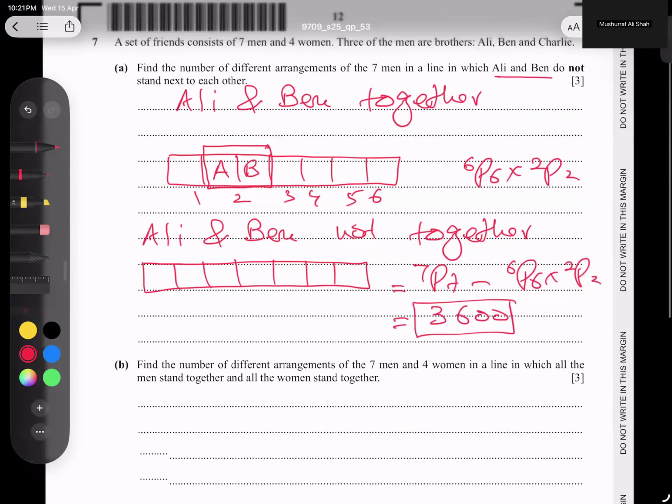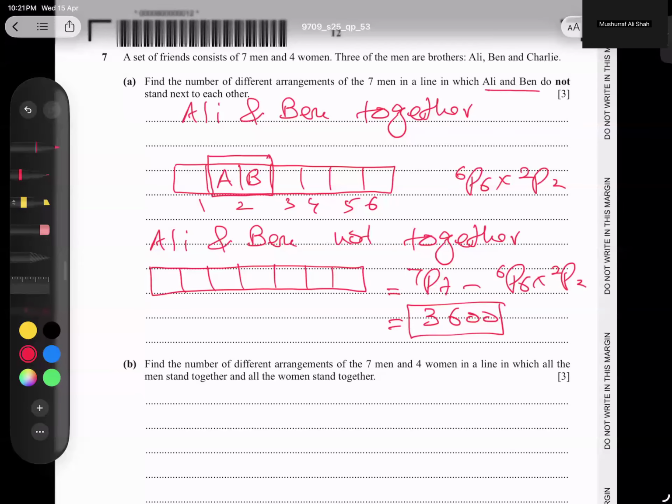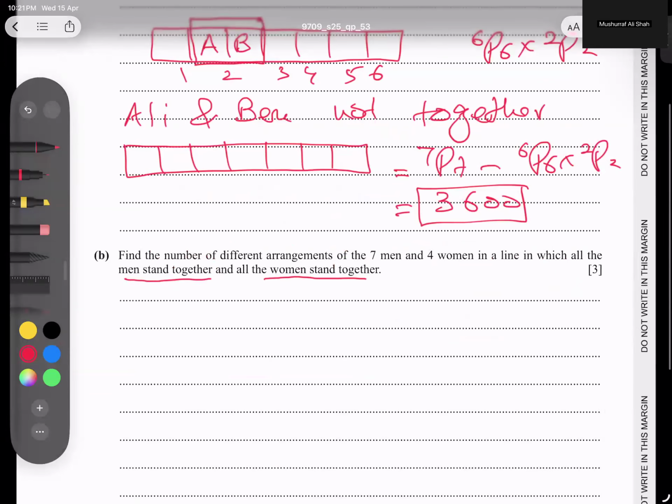Find the number of different arrangements of 7 men and 4 women in a line in such a way that all the men stand together, and all the women stand together. Okay, no problem. So how can we do it, students?